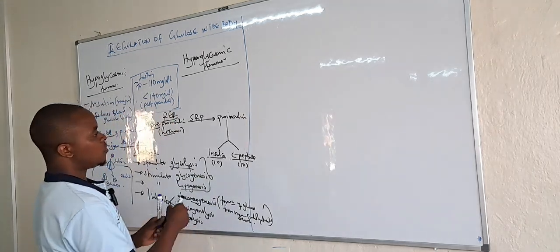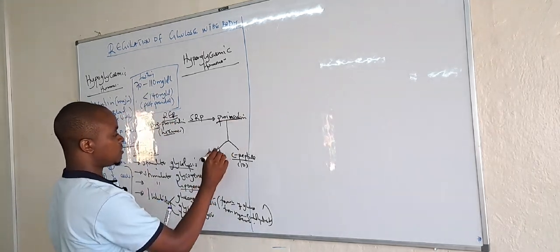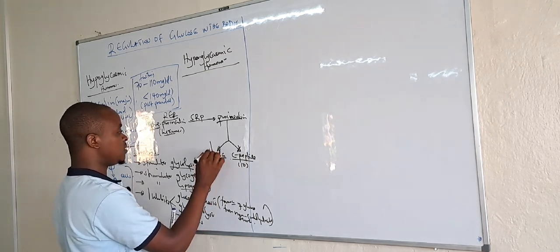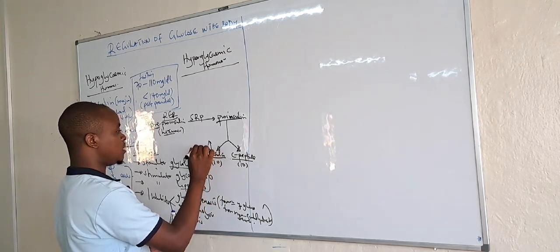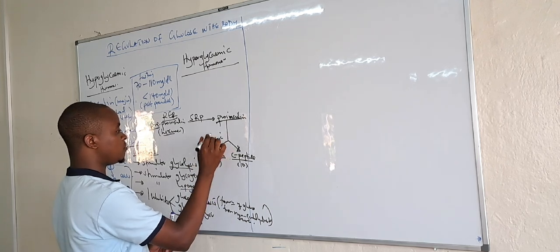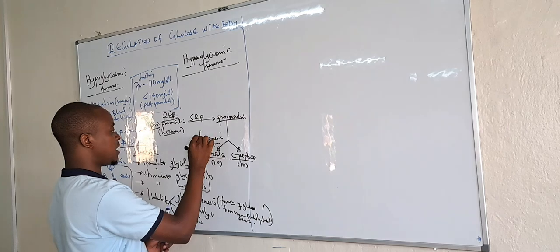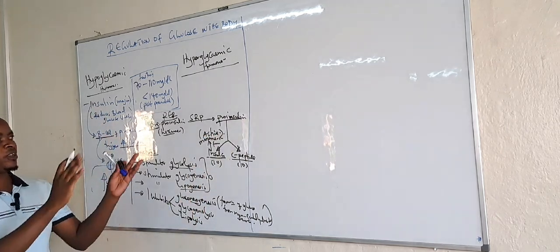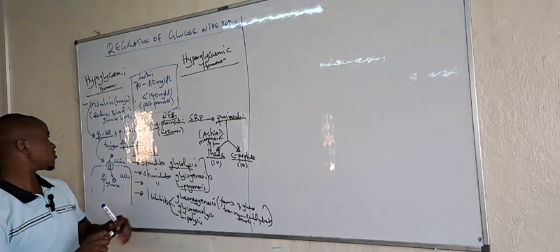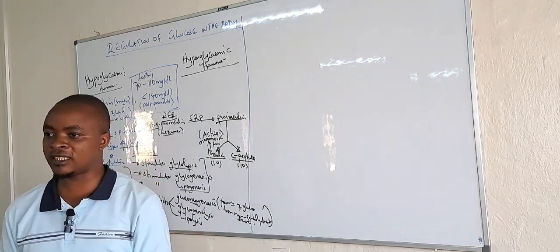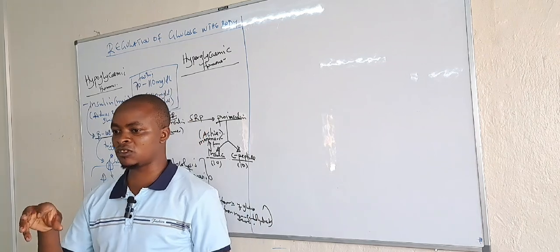So proinsulin is the one that is converted to insulin, and the active form of insulin is the monomer. Active insulin is always in monomeric form. You will read about the biosynthesis of insulin in the beta cells, and also go ahead and look at what triggers beta cells to release insulin.